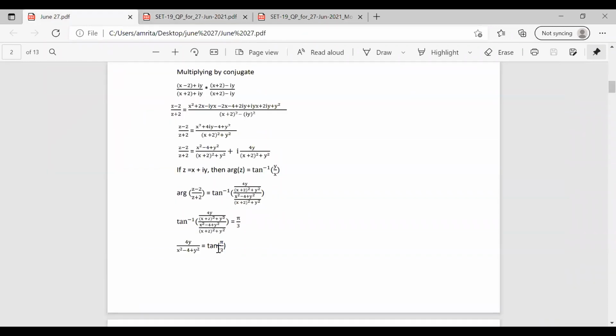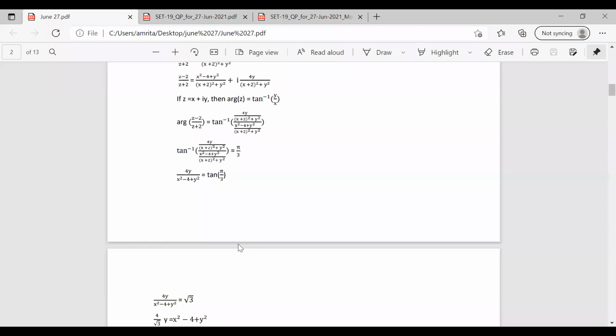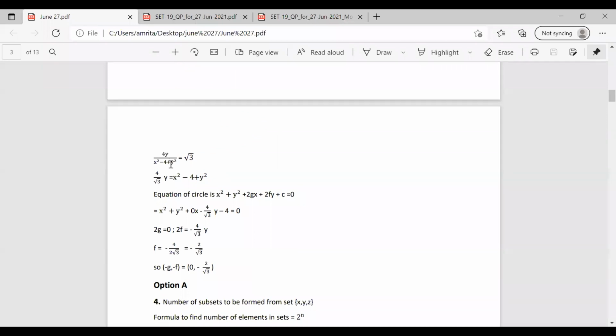So substituting this, tan of pi by 3. What is the value of tan pi by 3? Tan pi by 3 is root 3. So we can replace this equation as 4y by x square minus 4 plus y square equal to root 3. That is 4y by root 3 equal to x square minus 4 plus y square. We know the general equation of a circle, it is x square plus y square plus 2gx plus 2fy plus c equal to 0.